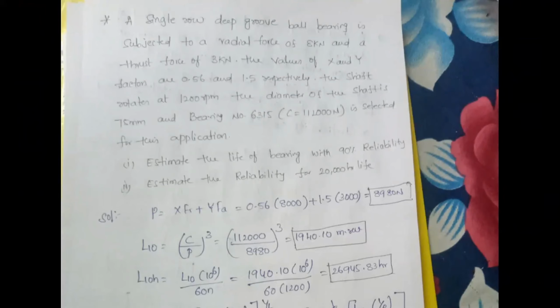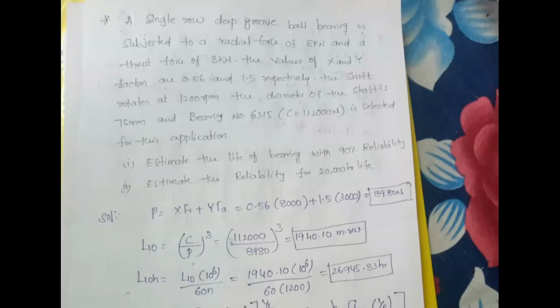Here the question is: a single row deep groove ball bearing is subjected to a radial force of 8 kilonewtons and a thrust force of 3 kilonewtons. The values of X and Y factors are 0.56 and 1.5 respectively.